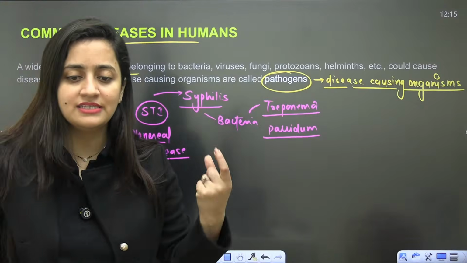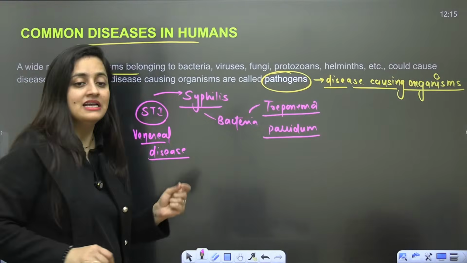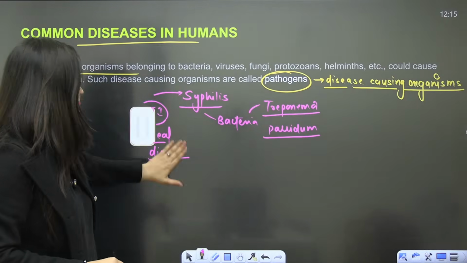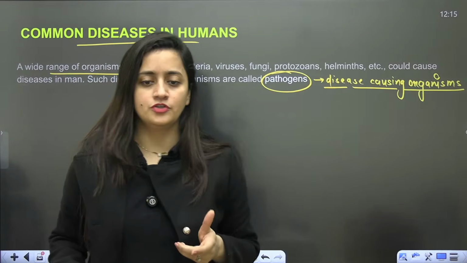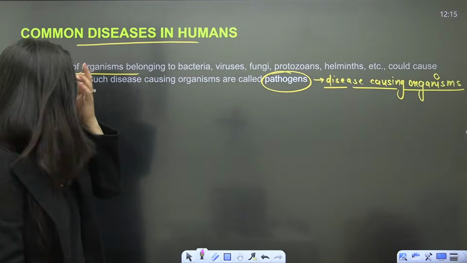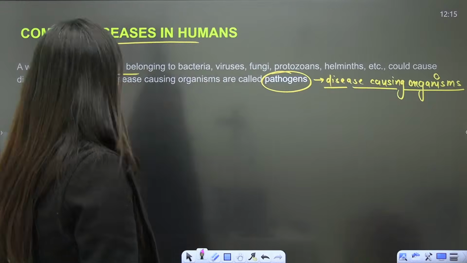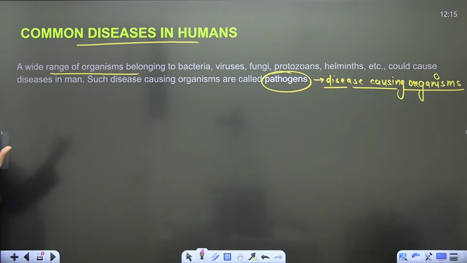So you should know the disease name. You should know the causative agent, whether it is a bacteria or a virus. You should know the name of that causative agent, and if there is any specific symptom, you people should know. Clear? So pathogens are the disease-causing organisms. Is that clear? So let's start with the